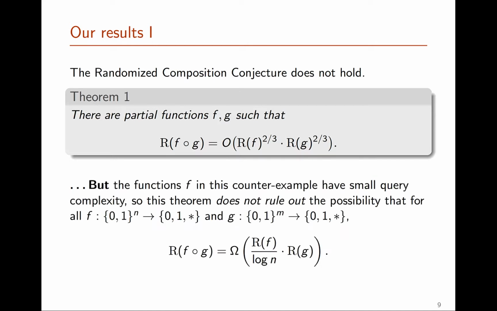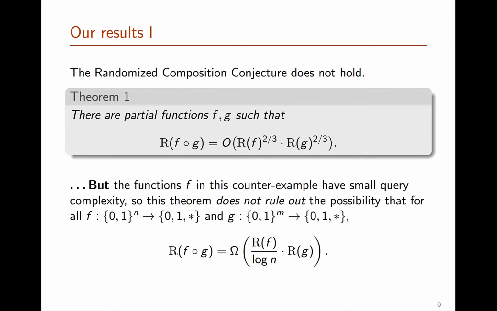But there's one thing that this statement of the theorem does not show, which is important to mention. It's that the functions f in these counterexamples have very small query complexity. So this means that if we allow n to show up on the right-hand side of the equation, the counterexamples that we have do not rule out a slight weakening of the composition conjecture.